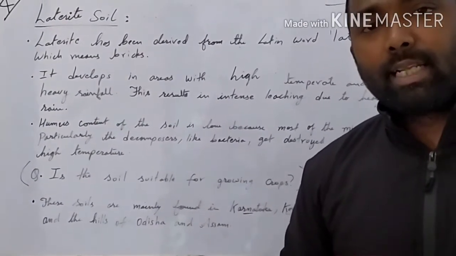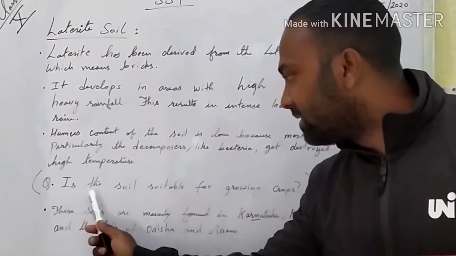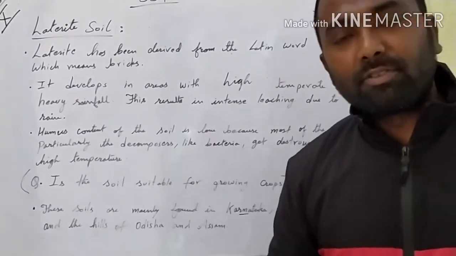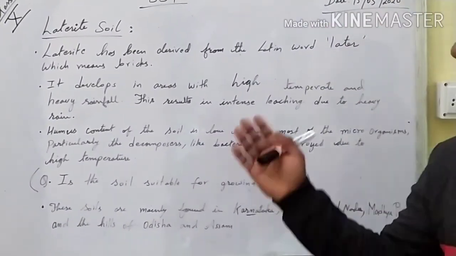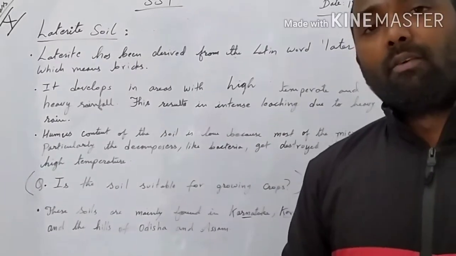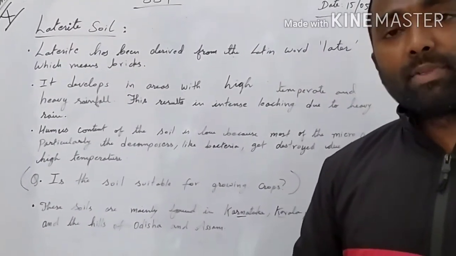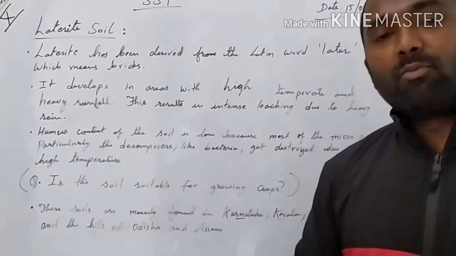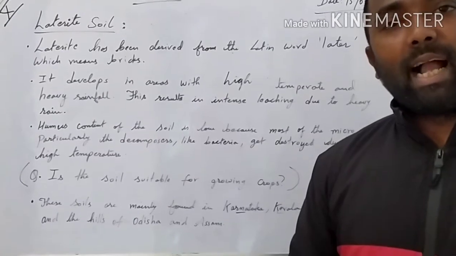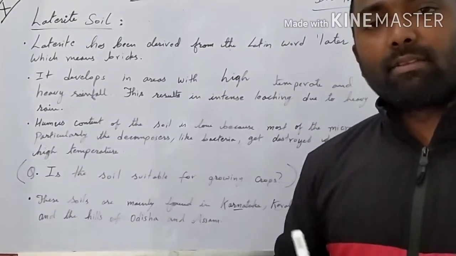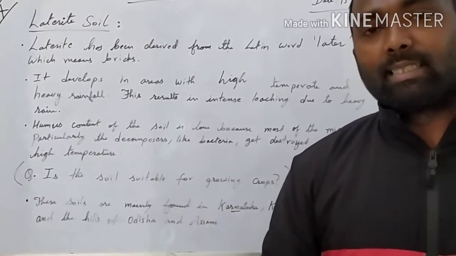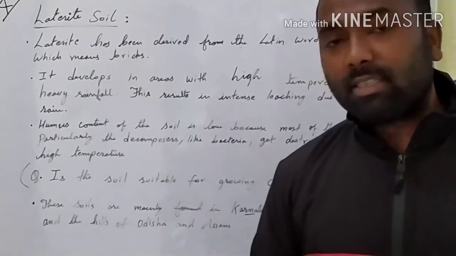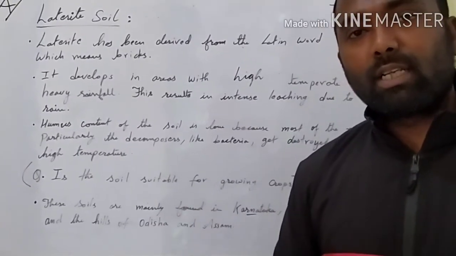If the bacteria is destroyed, there will be no formation of humus, and that creates a situation where the soil becomes infertile. So the question arises, is the soil suitable for growing crops? Can we grow any crops in this kind of soil? The soil is under the leaching process, and the humus content is very low because the bacteria get killed by the high temperature. So is the laterite soil suitable for growing crops? The answer is the soil is not so fertile to grow crops.